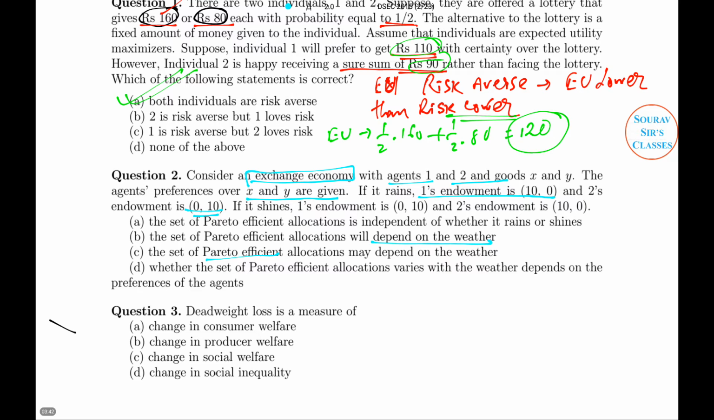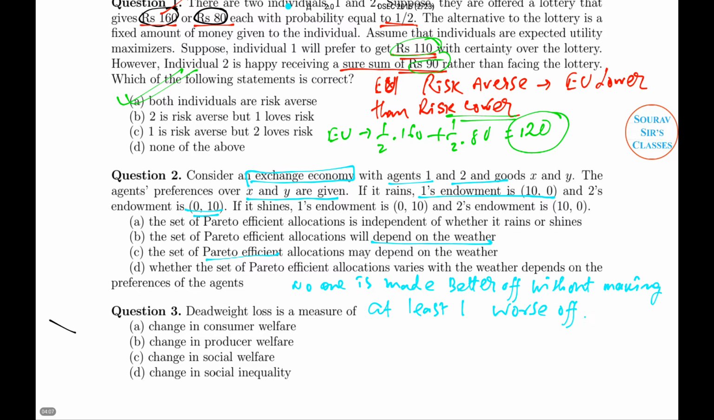First let me tell you what Pareto efficient means. Pareto efficient means no one is made better off without making at least one person worse off. That is the basic criterion of Pareto efficiency. Now, whether the Pareto efficiency calculation varies with weather; we are simply talking about the relationship between Pareto efficiency and weather.